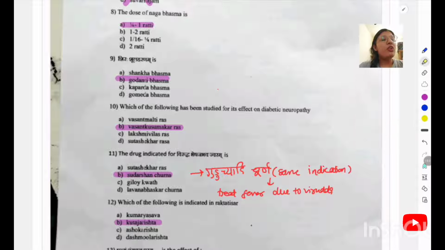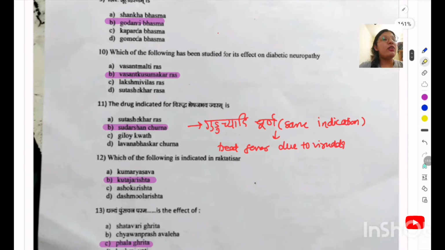Which of the following has been studied for its effect on diabetic neuropathy? So Vasant, actually, when we are going to study this formulation, they have prameha as one of the indications, but out of this, Vasant Kusmakar Rasa is having so many articles regarding diabetic neuropathy. So the right answer will be option B.